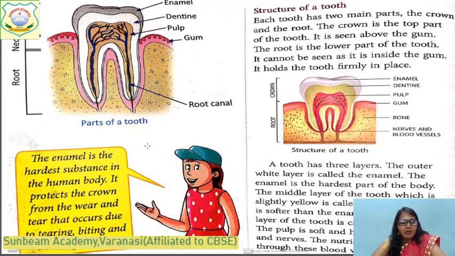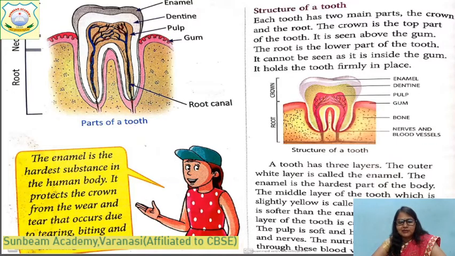Yes, children, the enamel is the hardest substance in the human body. It protects the crown from wear and tear that occurs due to tearing, biting and chewing of food. कभी-कभी जब हम लोग गरम ठंडा ज़्यादा ऐसा करते हैं तो what happened? Our enamel gets hurt. So, to protect our tooth, this enamel is present. We should brush our teeth regularly because there is space between the teeth, na? And the food particles which we eat get stuck in that place.